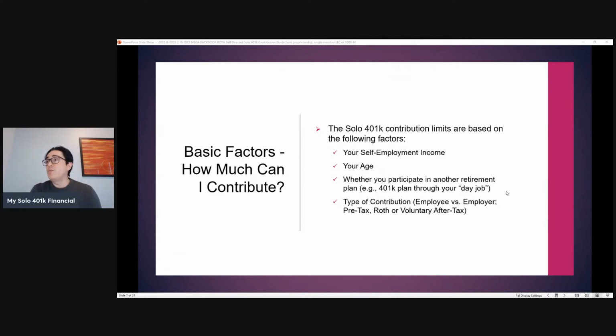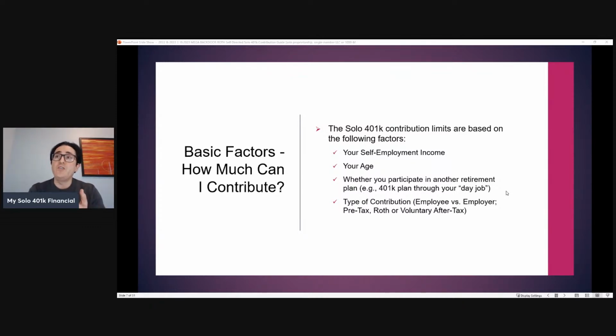But first of all, anytime you're talking about how much can you contribute to the solo 401k, it's important to understand that your ability to contribute is based on different factors. Number one is your income, because you can't save more than you earn. And your ability to contribute to the solo 401k is based off of your self-employment income.